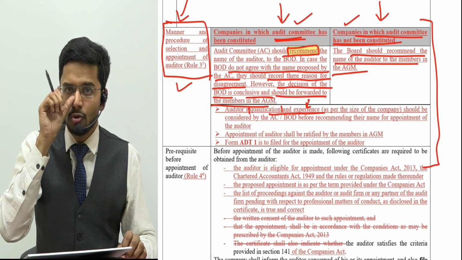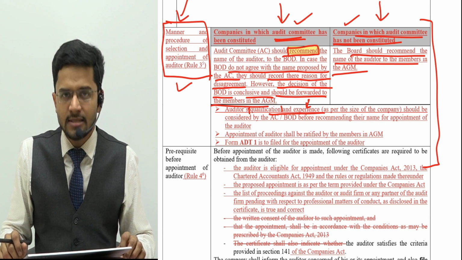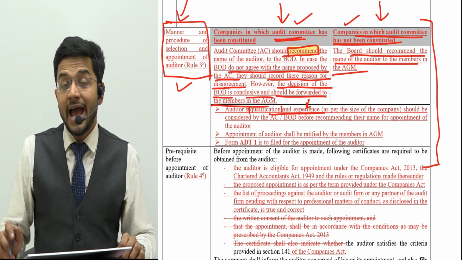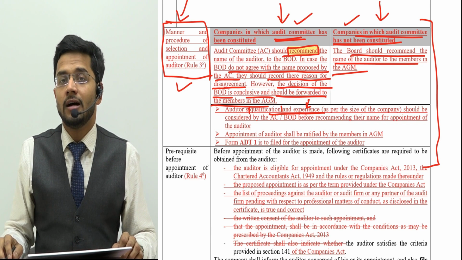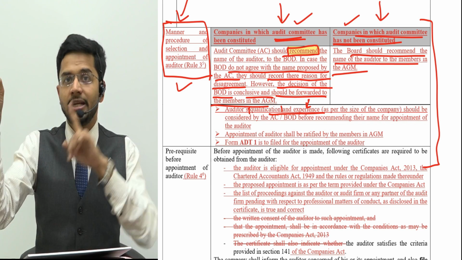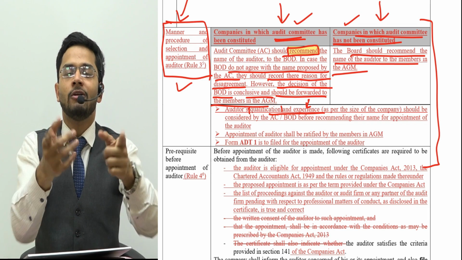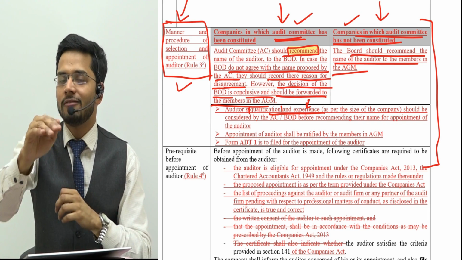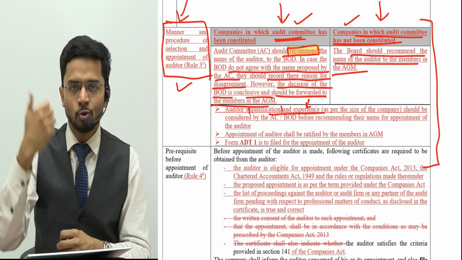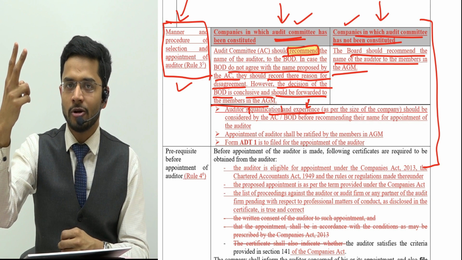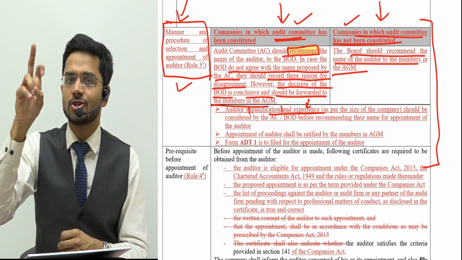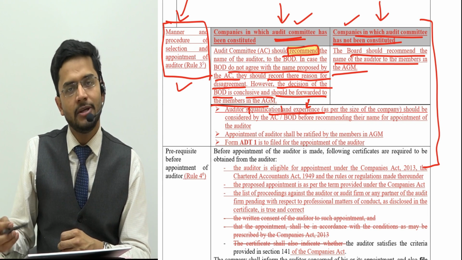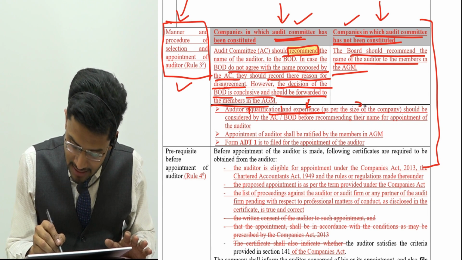You cannot afford to do that. You need some experienced people. And this is exactly what was being considered by the audit committee and the board of directors while selecting a particular auditor. So two things are important while choosing an auditor. Number one, his qualification. Number two, his experience as per the size of the company.